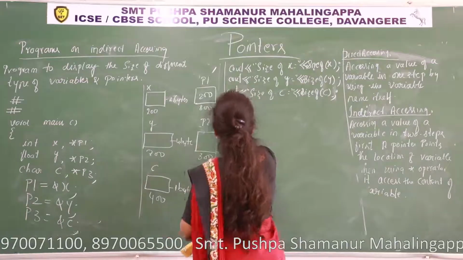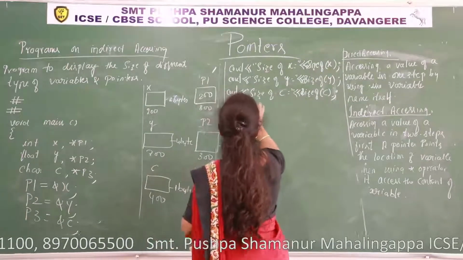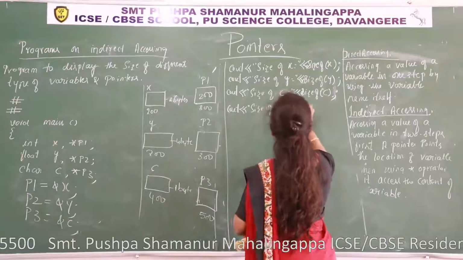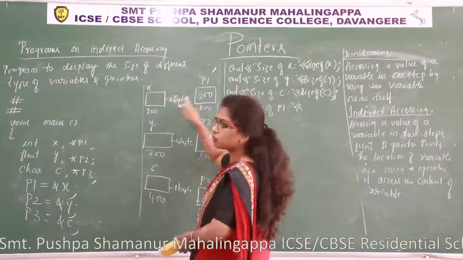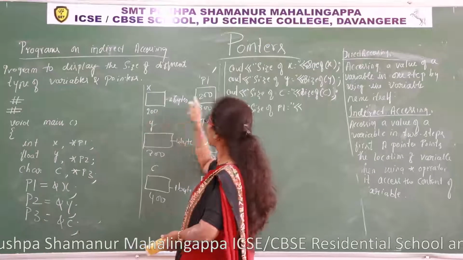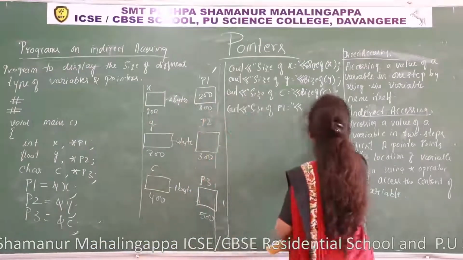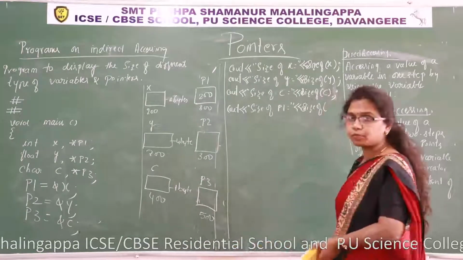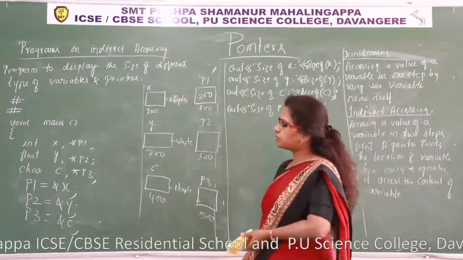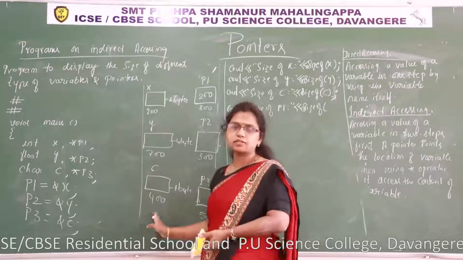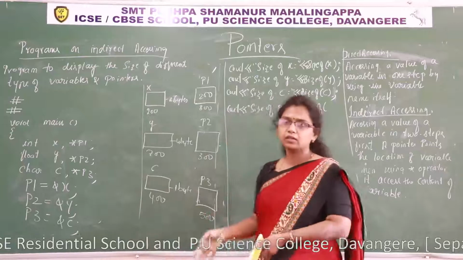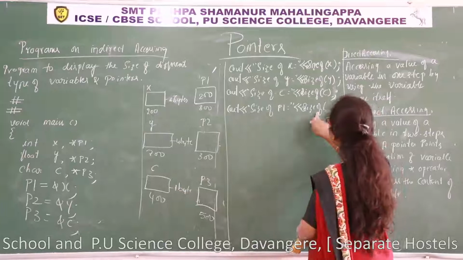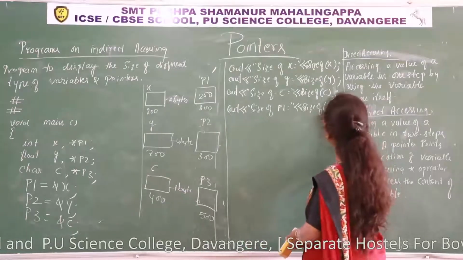Okay. Now see out sizeof(p1). p1 is a pointer. It stores the address of x. It is an integer type pointer. You can execute this program and you can see the output. For this pointer chapter, for each and every program I explained in the class, those who have the facility can run the program in your system. sizeof(p1).